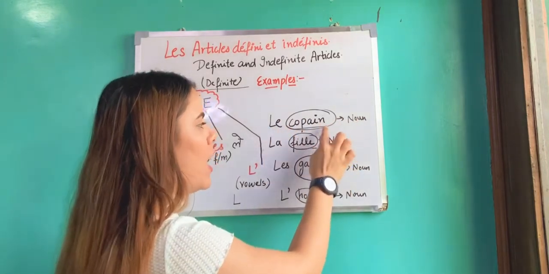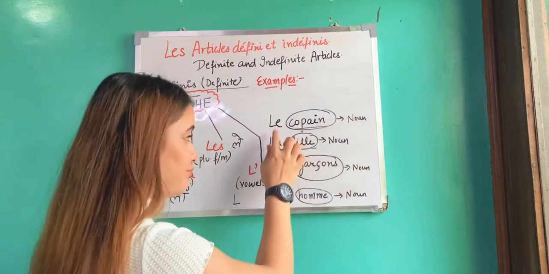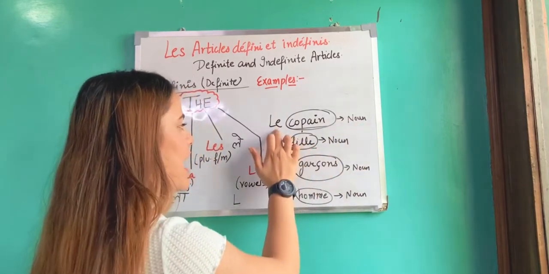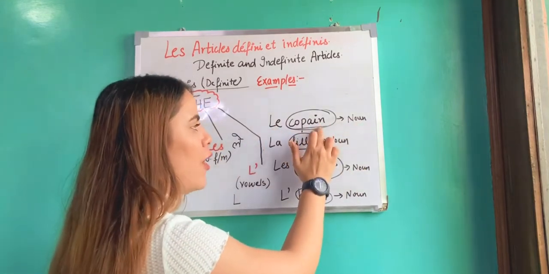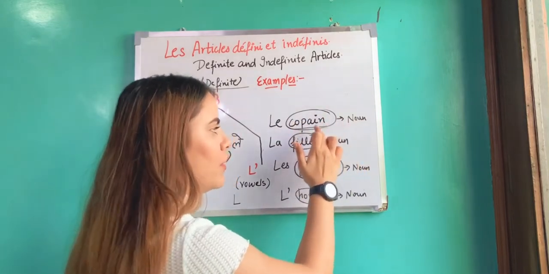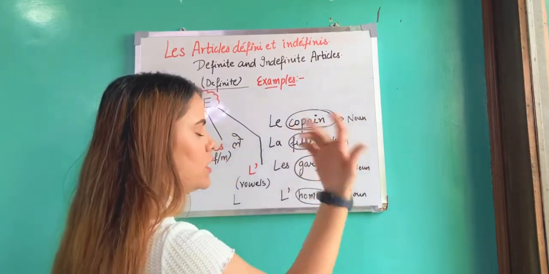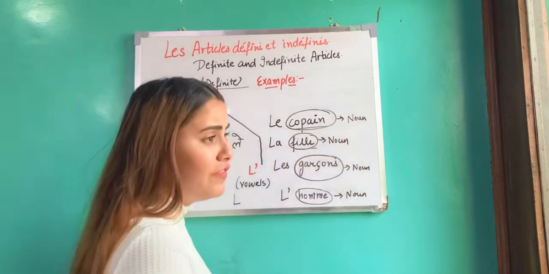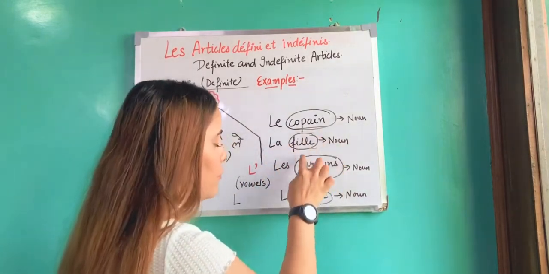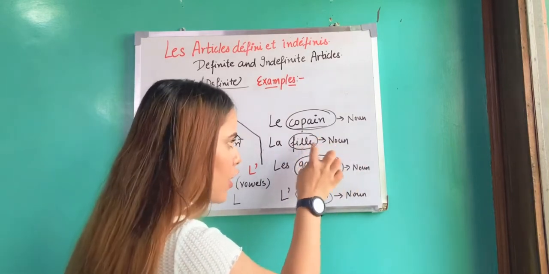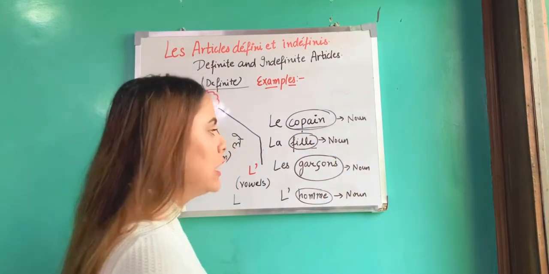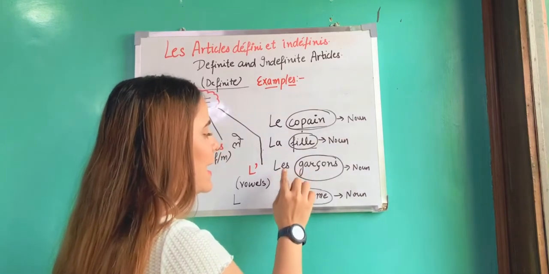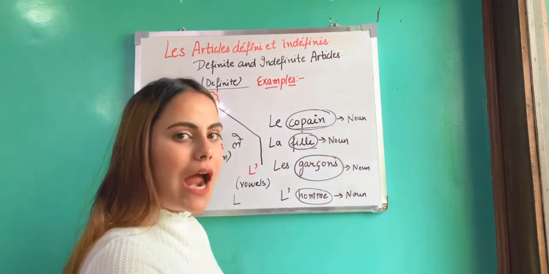Le copain. Le copain is the friend. This is the definite article and this particular word is the noun. The meaning of this word is friend. And la fille. Again, the word fille is a noun. The meaning of this word is girl. The girl.